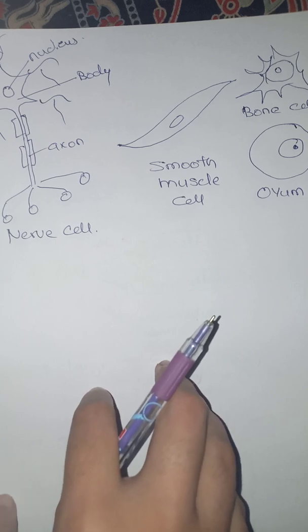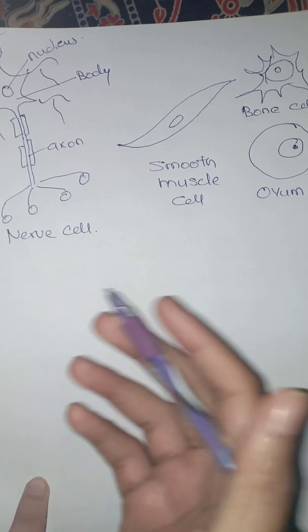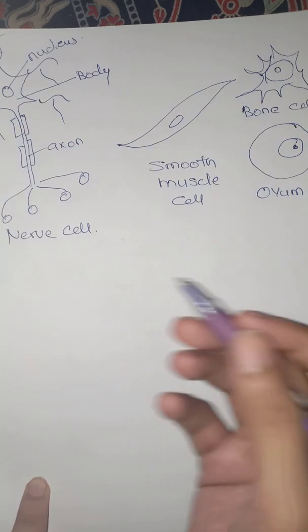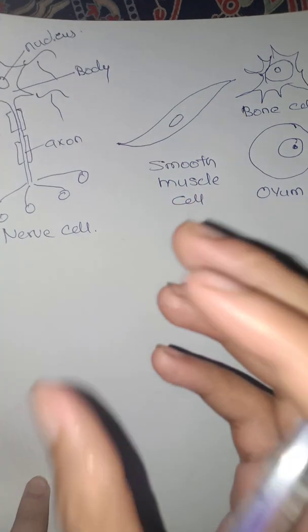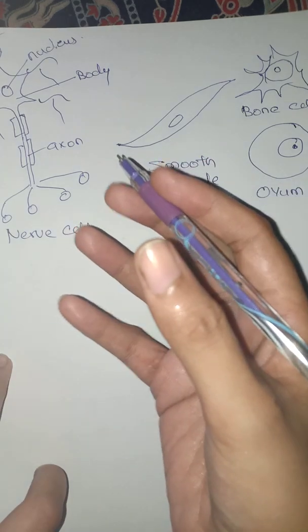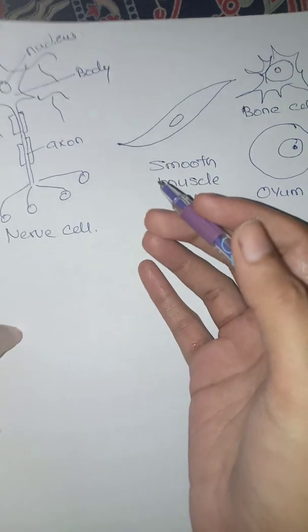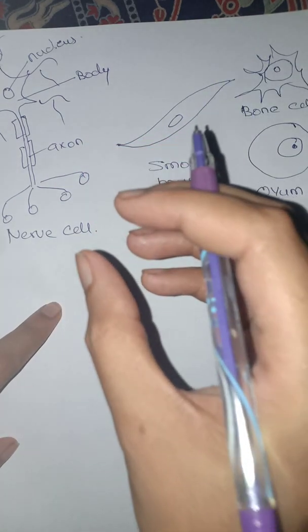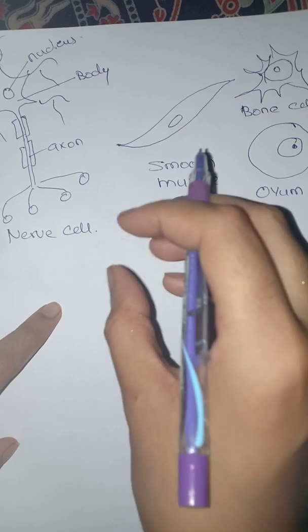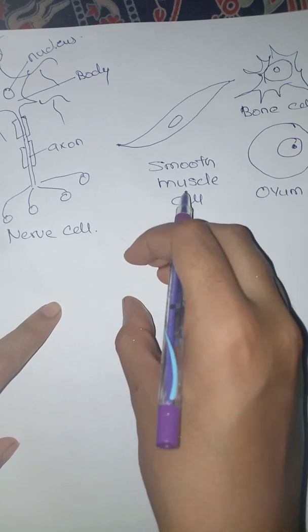Now in the later part, in the unicellular and also the multicellular organisms, we will see how the different organelles perform different functions. In our cell, we will study each and every organelle, each and every component and their functions separately in the next video.